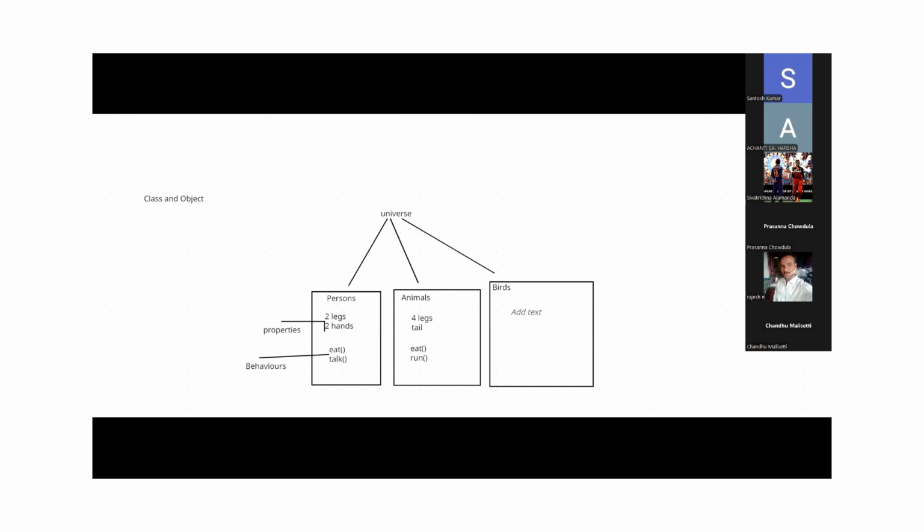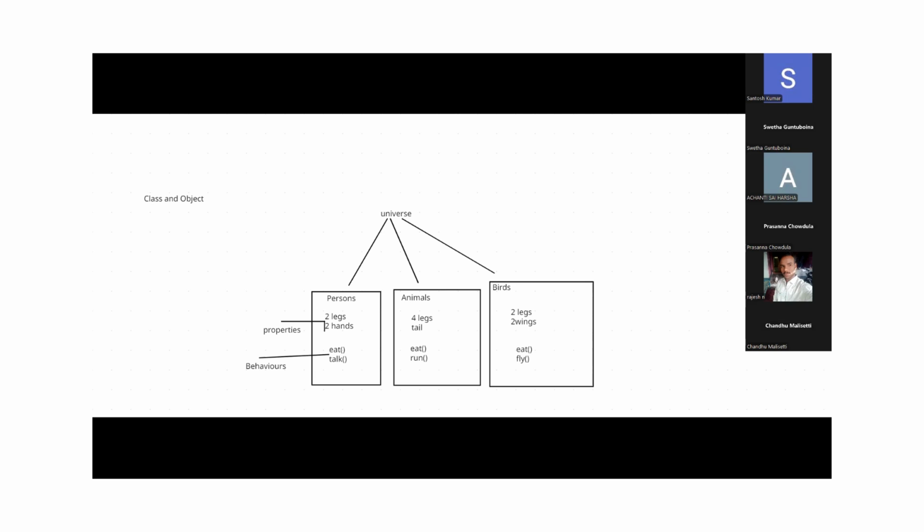What are the behaviors of birds, guys? Self-cleaning, eat, fly. So like that, we have some behaviors. Understood, guys? So persons, animals and birds are each one type of classification.